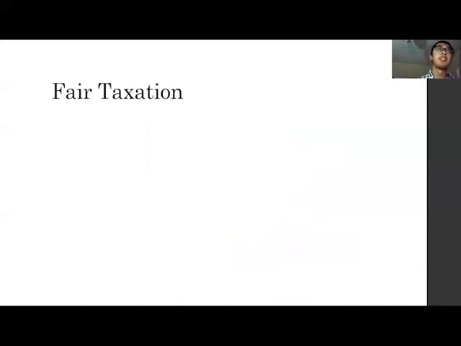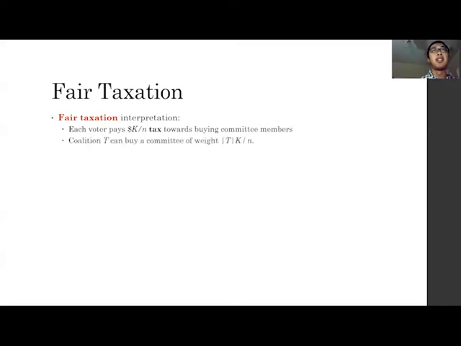The model has a fair taxation interpretation, where each voter pays the same amount of tax towards buying committee members. In this interpretation, any coalition of voters T can buy a committee of weight |T| times k over n. And we require that no coalition of voters can spend their own tax money better, so that each member of the coalition is better off.